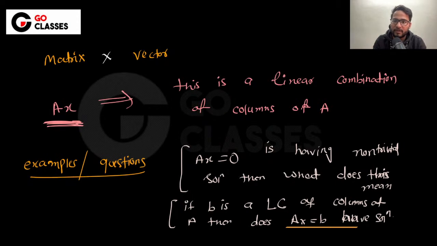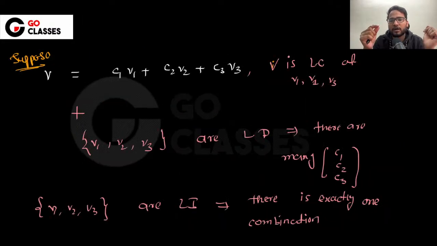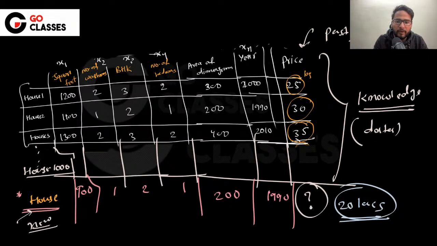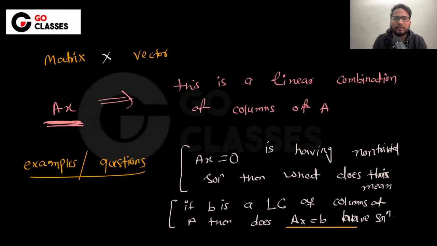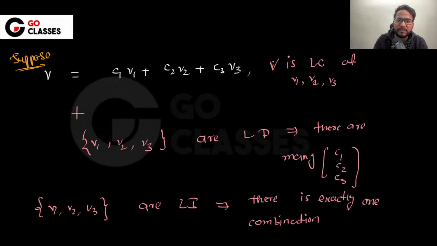Now we have proved one thing; let me just go over that, or maybe you can also recall. We have studied that if V can be represented as a linear combination of linearly independent vectors, then there is just one way, right?